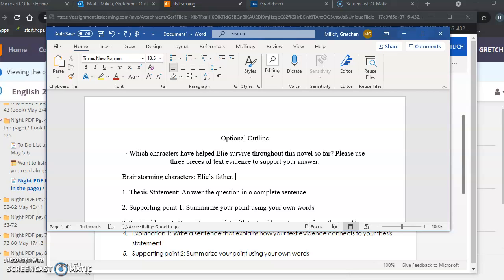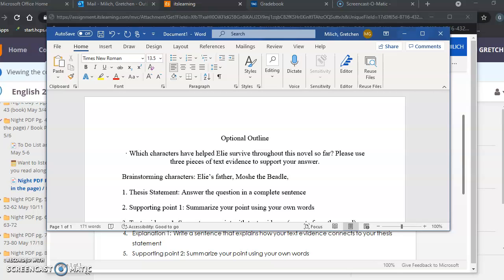Oh, here we go. It's Moshe the Beetle. Moshe the Beetle? I'm going to copy the spelling right from the book. So Moshe the Beetle. Because he didn't necessarily save them, but he tried. So I'm going to count him as one.